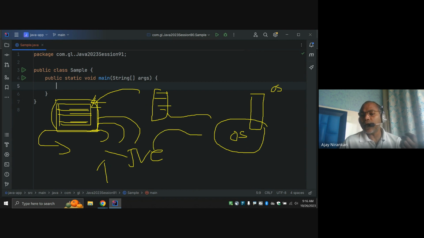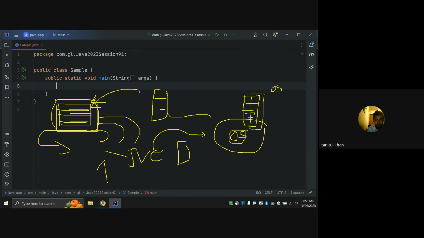And the JVM again requests the operating system, hey operating system, this is my code, can you run it in a thread? Finally the operating system says, okay, you want it, I start one thread for your code, and your code is executed by the operating system. Finally, all the code executed in the Java programming language or any programming language is executed by an operating system thread.